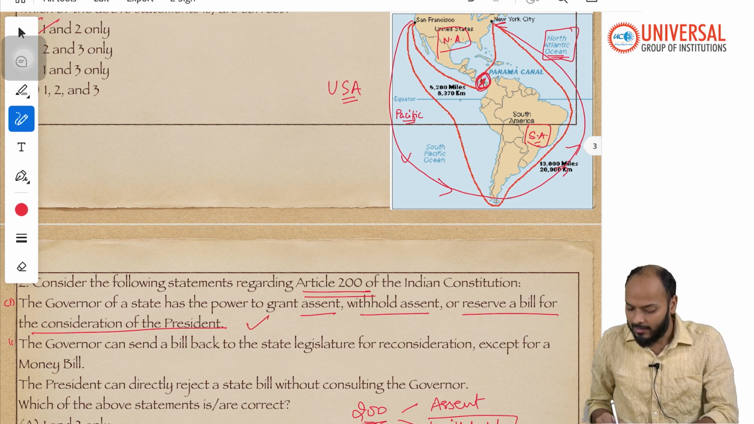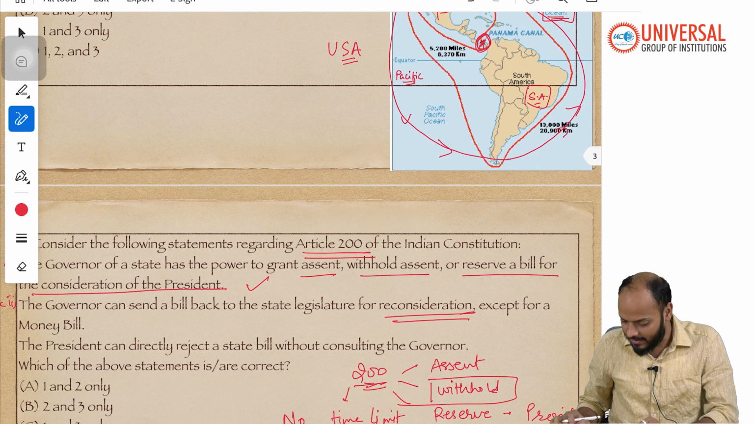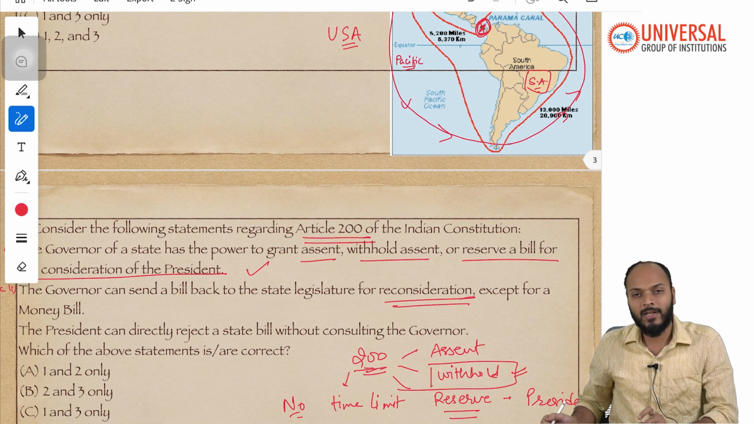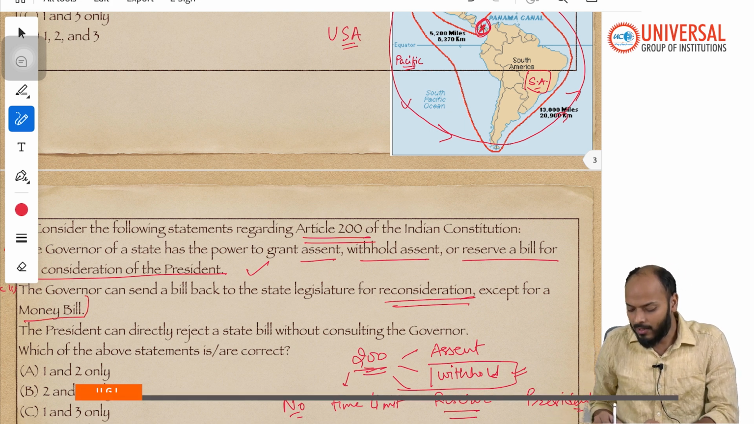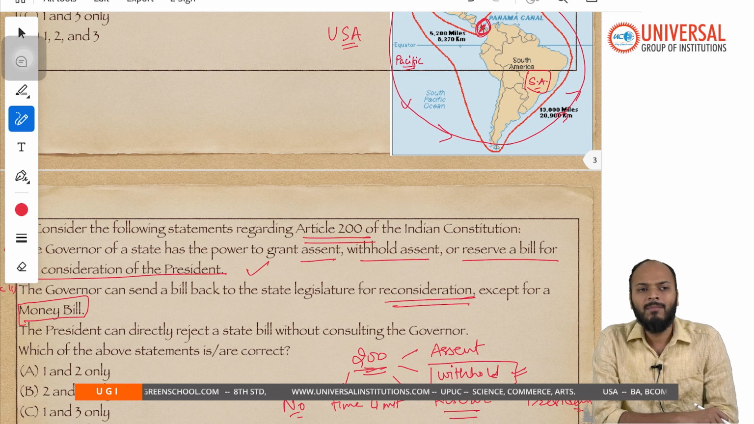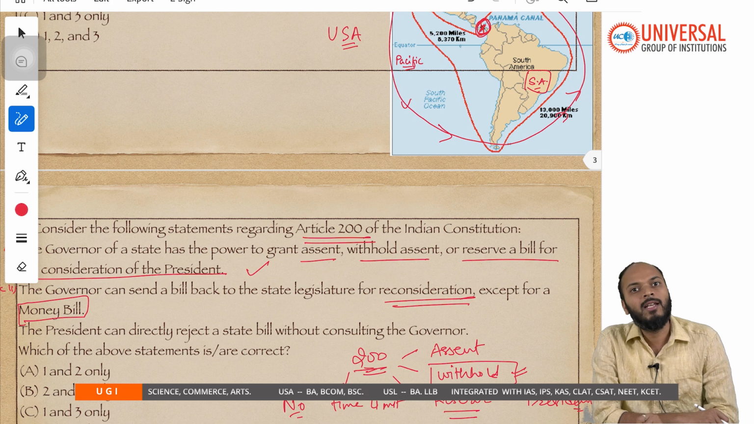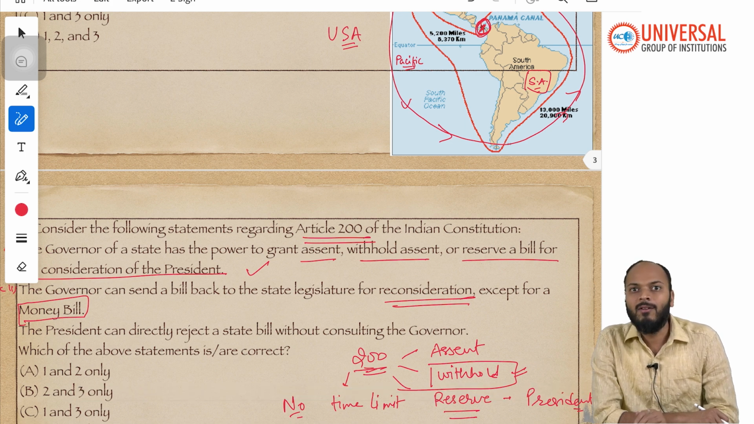Secondly, statement 2 says the governor can send a bill back to the state legislature for reconsideration except for a money bill. This statement is also true: the governor can withhold a bill and send it back to the state assembly for reconsideration, but the governor cannot withhold a money bill. Reason being, a money bill can be introduced in the state assembly only with the prior recommendation of the governor. So for a bill which has already been recommended by the governor, assent cannot later be stopped by the governor.